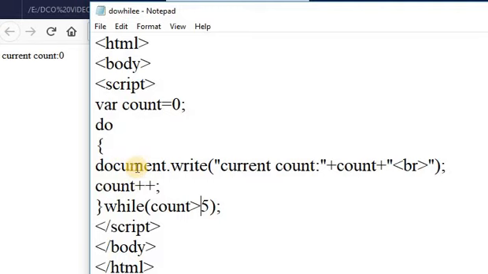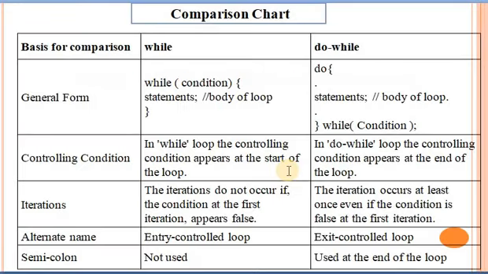In this statement, it will print only current count 0. Means at once its block of code is executed. This is the main difference between while and do while loop. Let us see the next point, comparison chart.